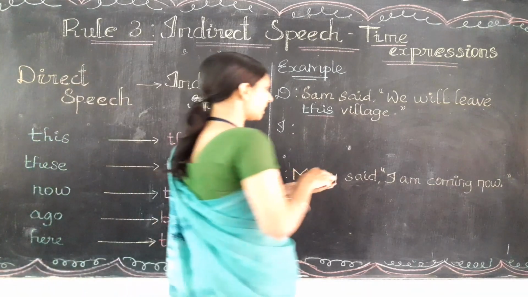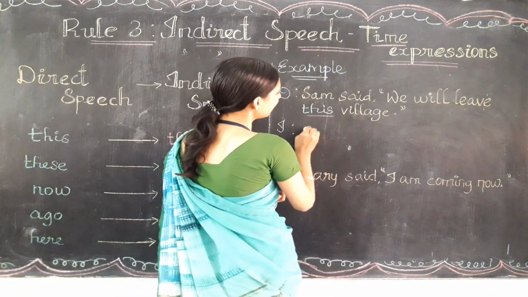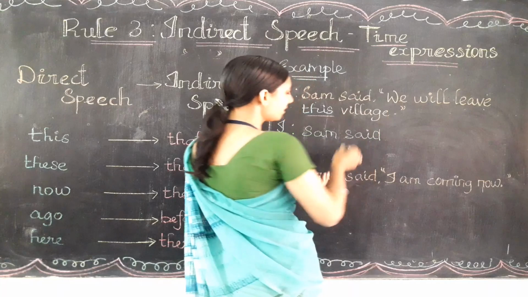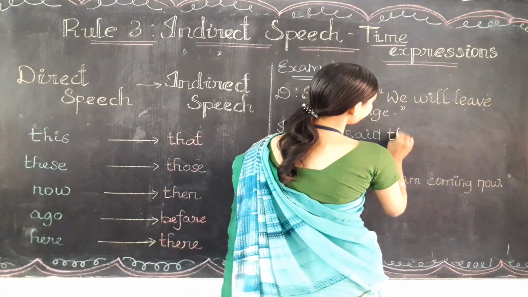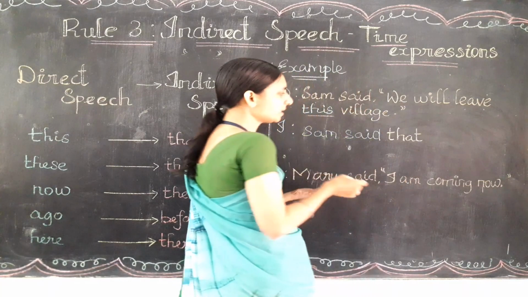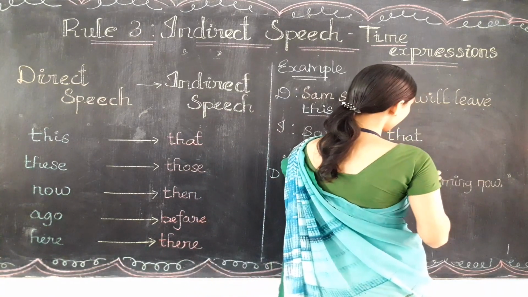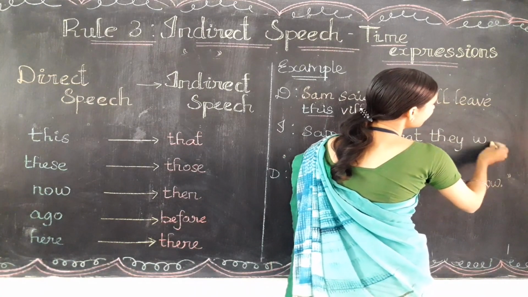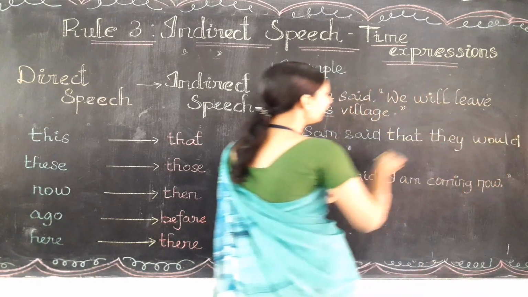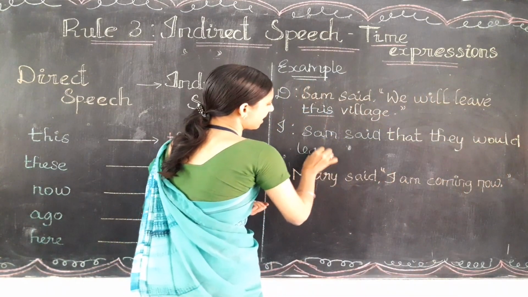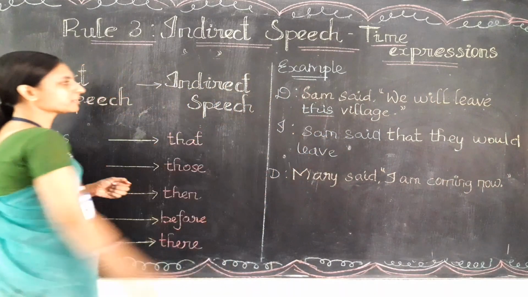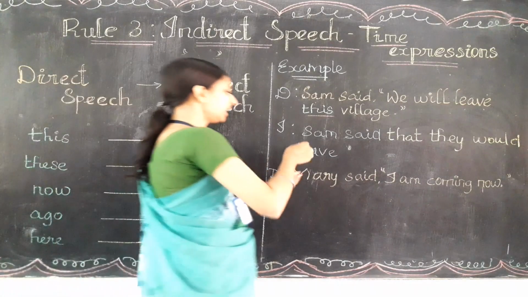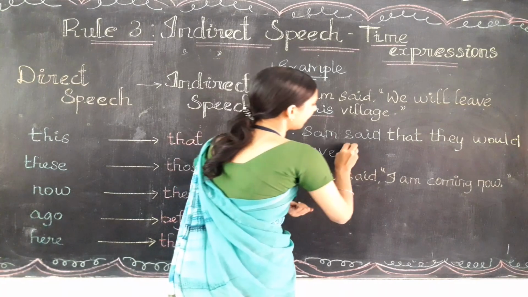So let me write out the answer for you. Sam is the speaker name, that will come as it is. Said will come as it is. In place of this comma and quotation, I need to write "that". And "we" should be changed into what? Yes, "we" should be changed into "they". And "will" will be changed into "would". "Leave" will come as it is. And now you need to tell me how this time expression word is going to be replaced. "This" is going to be replaced by "that" in the indirect speech, so this should be written as "that".